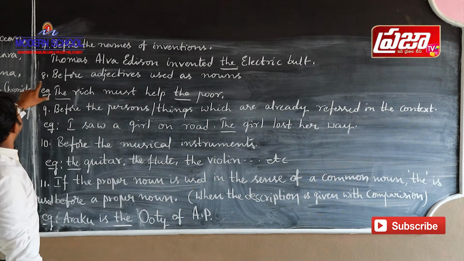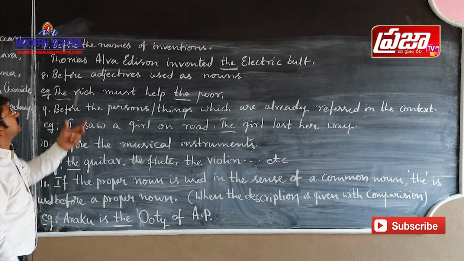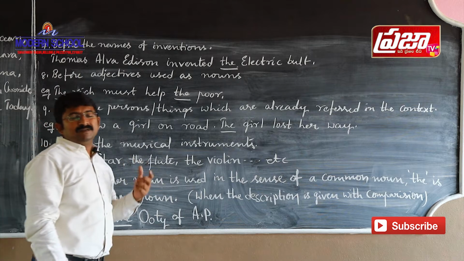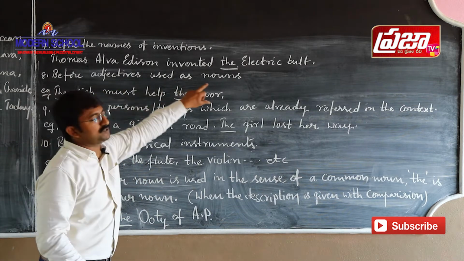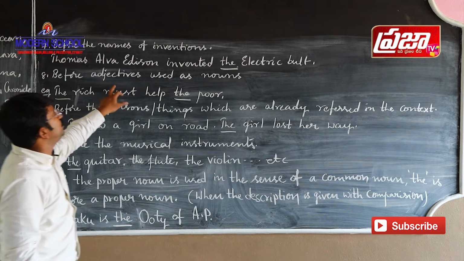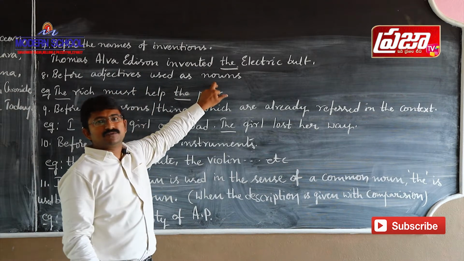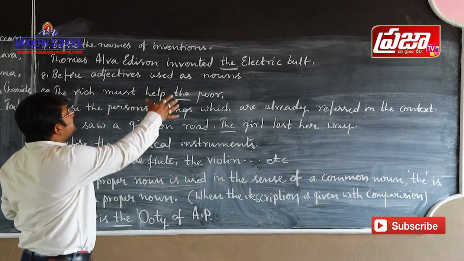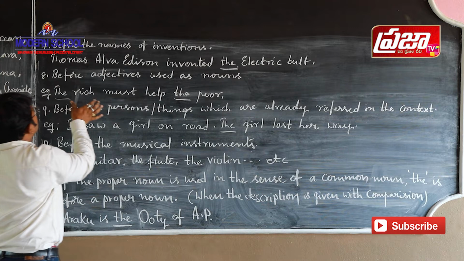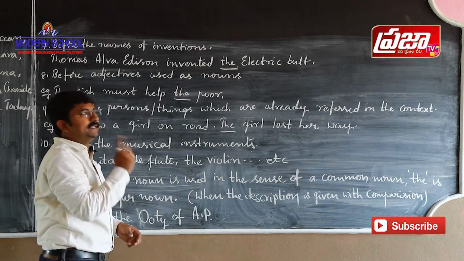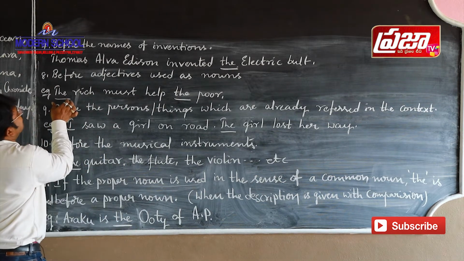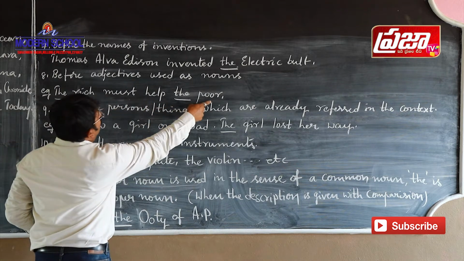And the eighth point here is that in some circumstances, we use adjectives as nouns. In such a case, before those adjectives, we must use the definite article the. See here, the rich must help the poor.